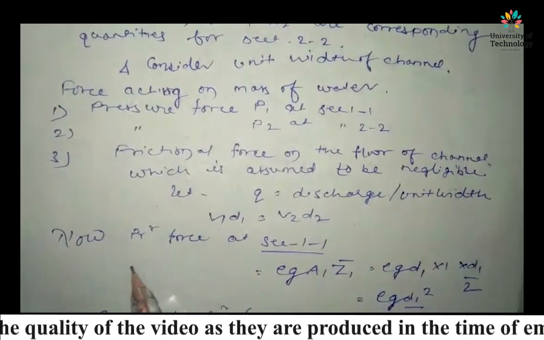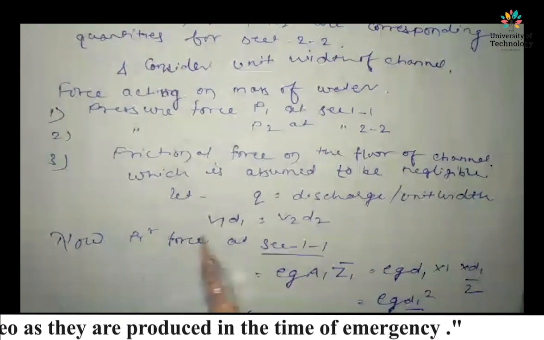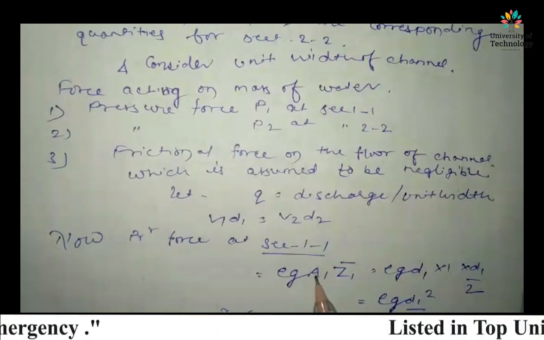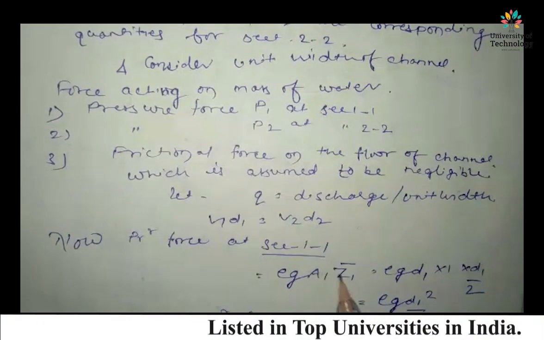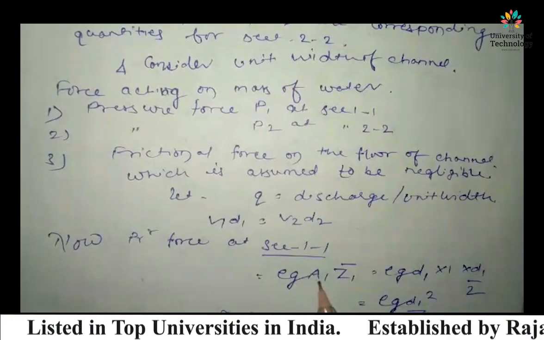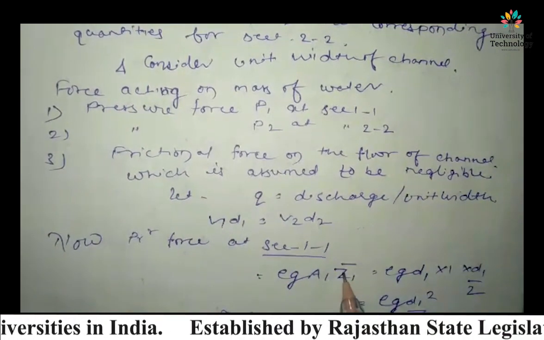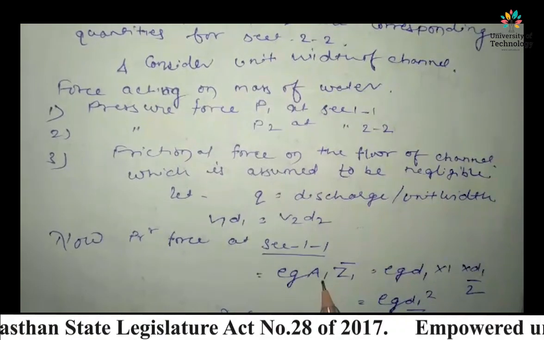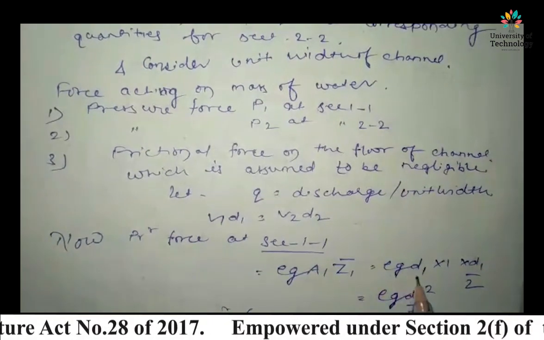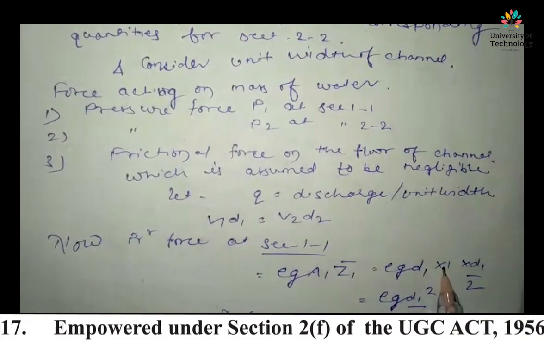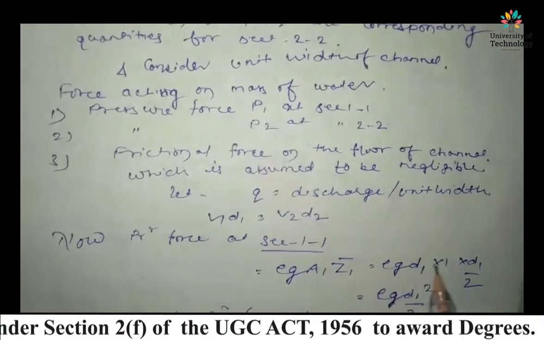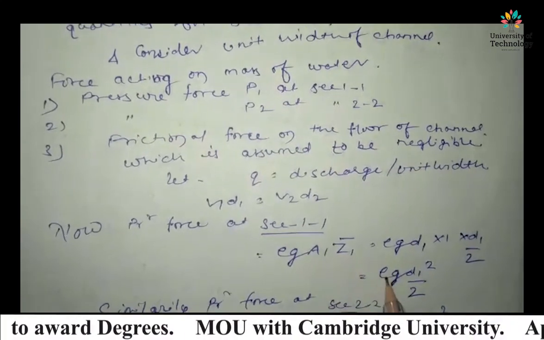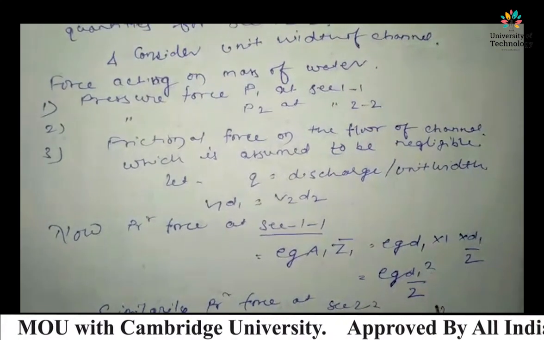Now we can calculate the pressure force at section 1, that is pressure into area. The pressure is rho g h, where h is Z1 bar, and the area is A1, right? So the area is D1 into 1 and the centroid value is D1 by 2, that is solving out to rho g D1 square by 2.